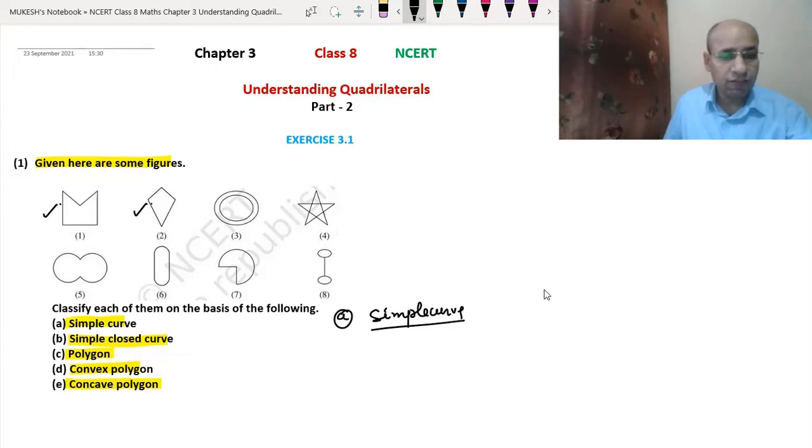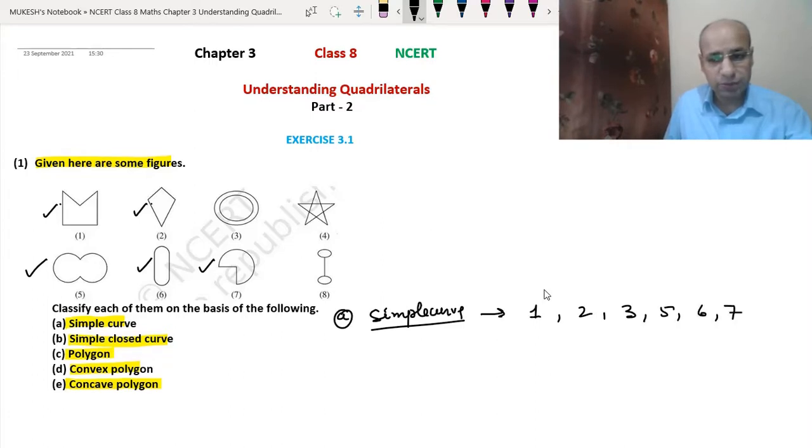Fifth is a simple curve, sixth is also a simple curve, and seventh is also a simple curve. But in 8 we have two circles joined with a line, which means we have lifted the pencil, so this is also not a simple curve. So the simple curves that we will write are 1, 2, 3, 5, 6 and 7.